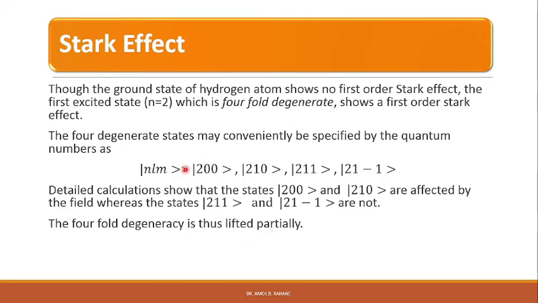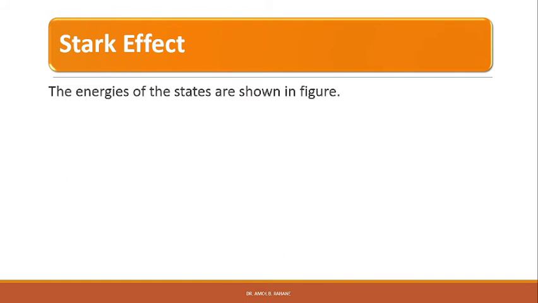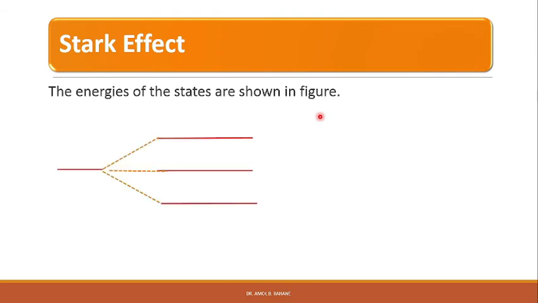So we can see this 4-fold degeneracy, that means these 4 levels are at the same energy, and therefore we can say this state is 4-fold degenerate, right? And out of these, 2 levels are affected by the external electric field, whereas these 2 levels will not be affected, and that means we can lift the degeneracy by the external applied field only partially, right? The energies of the states are given in the figure, right?